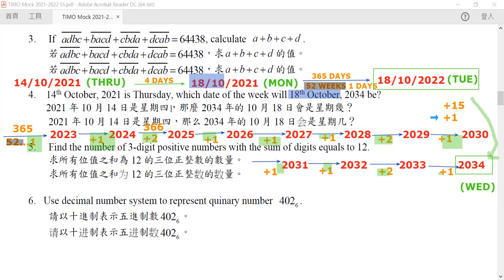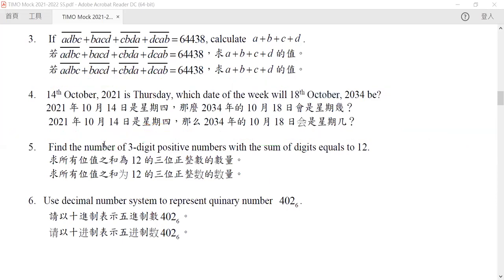Okay, so now let's go on to question number 5. Find the number of 3-digit positive numbers with a sum of digits equal to 12. Now this question is hard. There are 2 major ways of doing this. The one is to use inclusion-exclusion. The other one is the hard way.